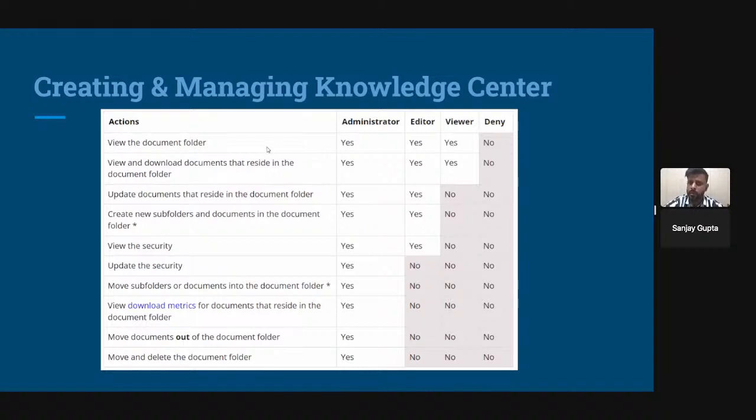The viewer can only view the document folder or knowledge center, and can view and download the documents. The viewer cannot update or upload the documents in the document folder. And the fourth one is deny. So if I'm part of the deny group, then I cannot perform any of these actions. I cannot do anything on this particular folder.